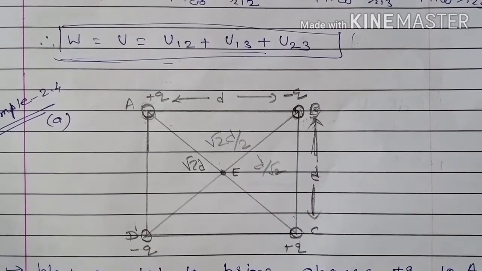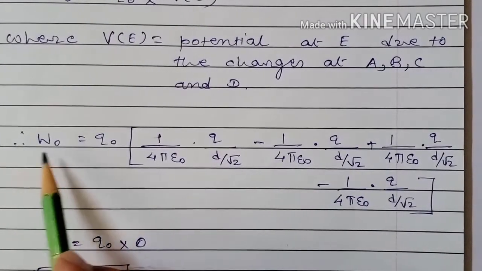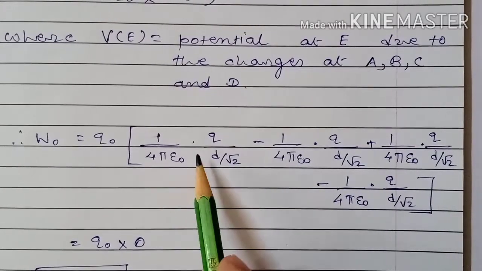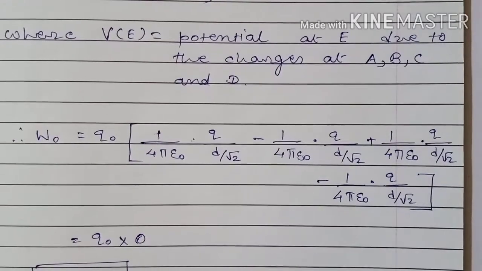And we know the formula of potential, that is 1 upon 4 pi epsilon naught into charge upon distance. So W naught is equal to Q naught into 1 upon 4 pi epsilon naught into charge at A, that is plus Q upon d by root 2.